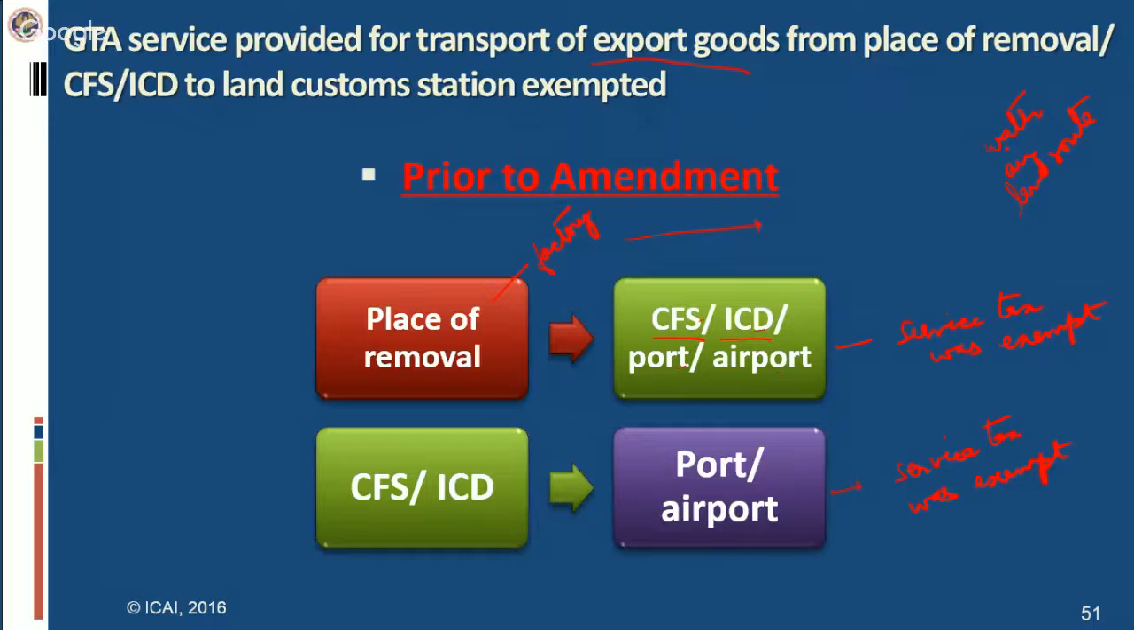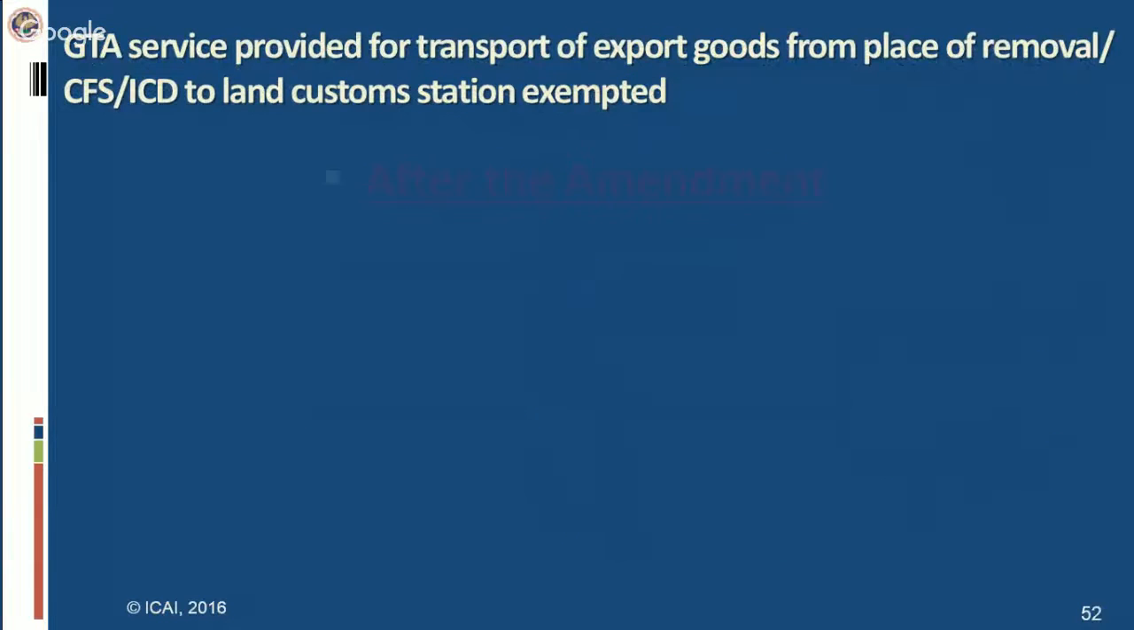For the customs port, when goods are exported by way of vessel, by way of water route, you have to go to the customs port. The exporter has to go to the customs port. If he is exporting his goods by air, then he has to go to the customs airport to get the customs clearance. Now what has happened, since the land customs station basically was not covered in the exemption, the scope of the existing exemption has been widened.